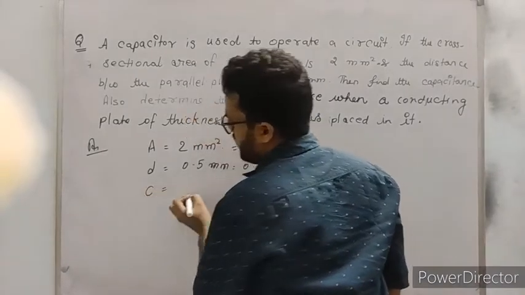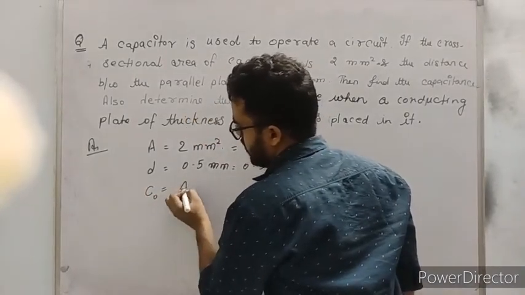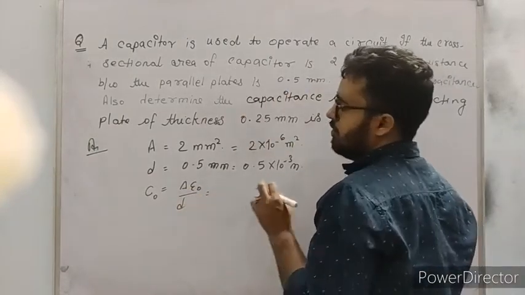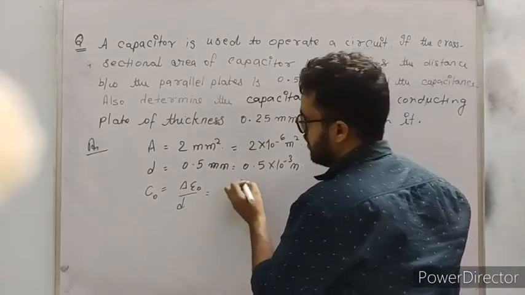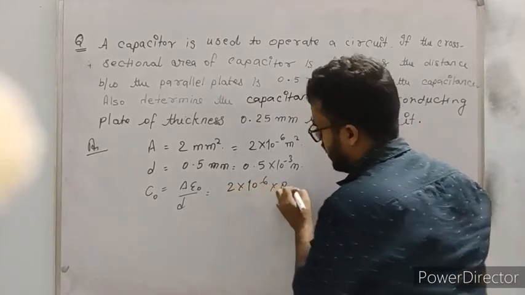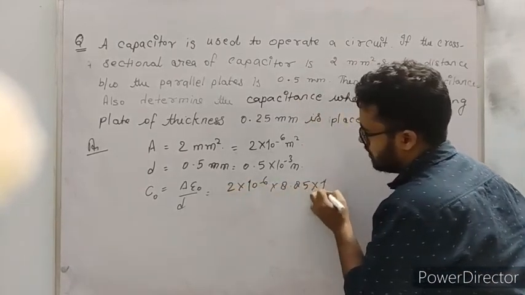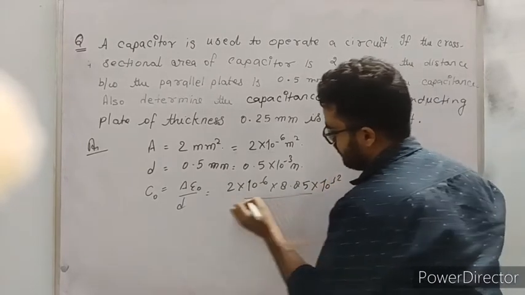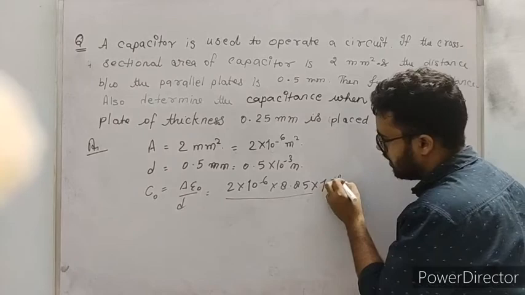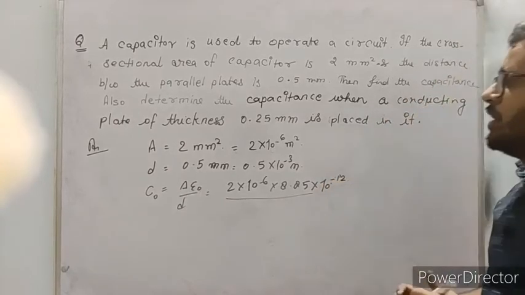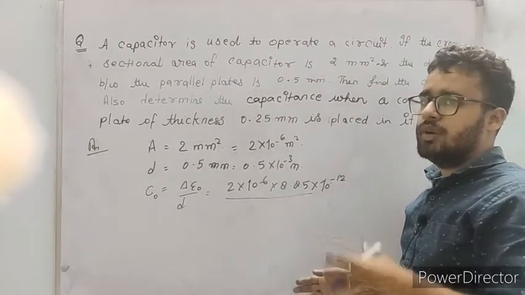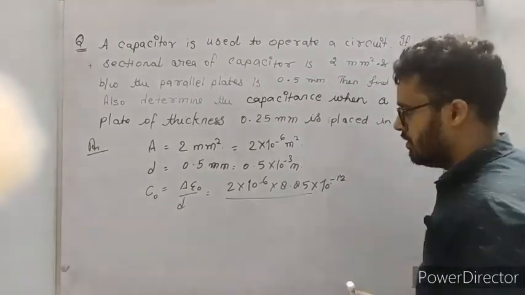There is nothing special case, so C naught comes equal to A epsilon naught upon d. You have to remember the value of epsilon naught, that comes equal to 8.85 into 10 to the power minus 12. Remember it always. And the unit of epsilon naught is Coulomb square upon Newton meter square. Remember it.